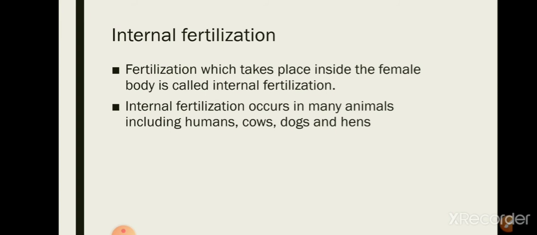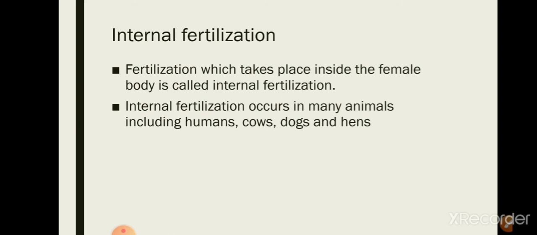Now we will learn what internal fertilization is. Actually, fertilization happens internally and externally. That is, internal means inside the female body, and external means outside the female body. Internal fertilization is the fertilization which takes place inside the female body.